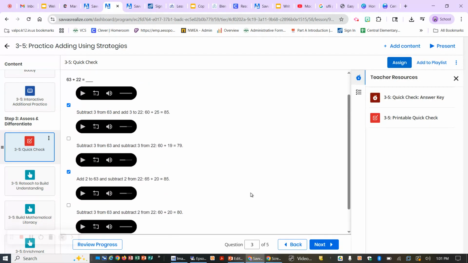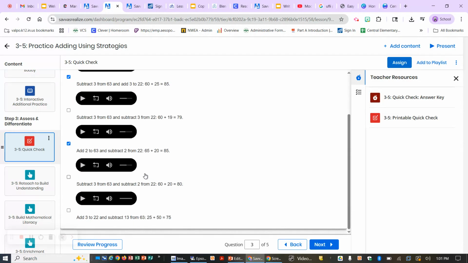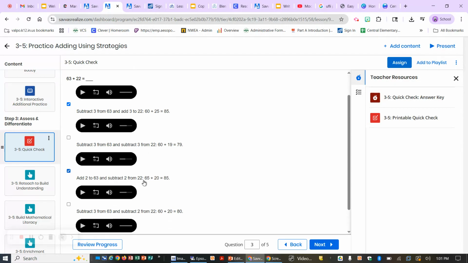Okay, if you are following along closely, it is the first one, it is the third one. You should make sure you're paying close attention and choose the same as I did. Those are the answers for this one.